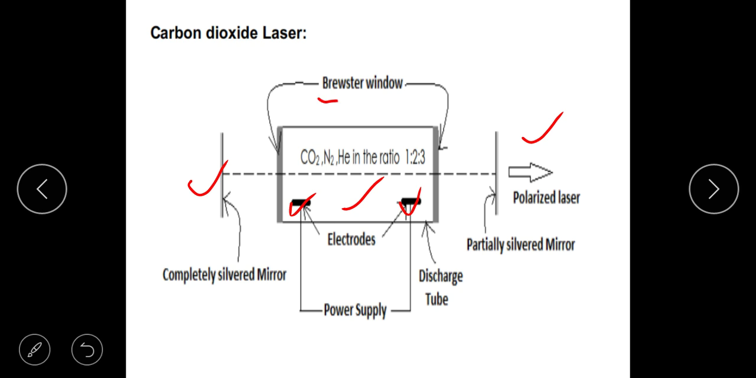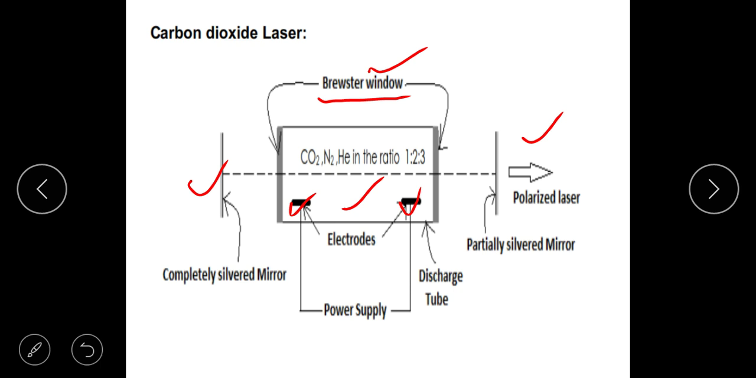There are Brewster's windows on either side. Why do you require them? Brewster's windows are required to produce a polarized beam of laser. So a polarized laser beam is produced using Brewster's windows. That's why they are installed here, and everything else is as we showed in the requisites of laser action. This is what the physical setup of the CO2 laser looks like.